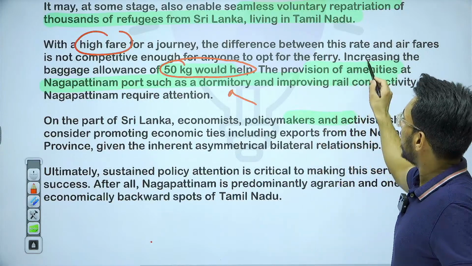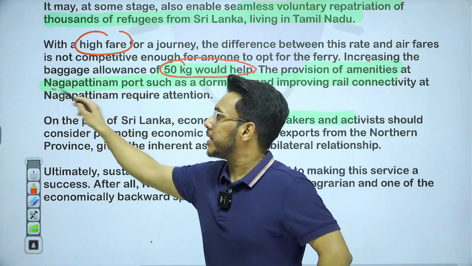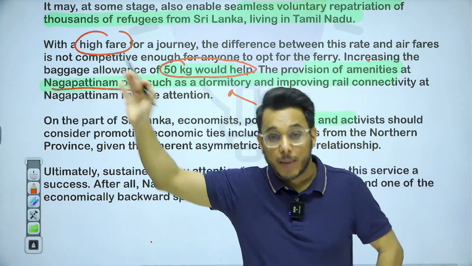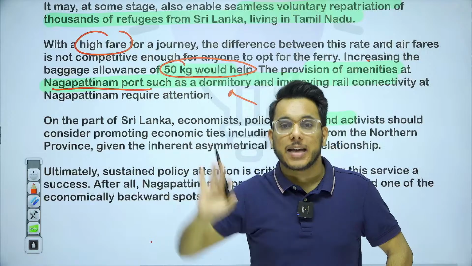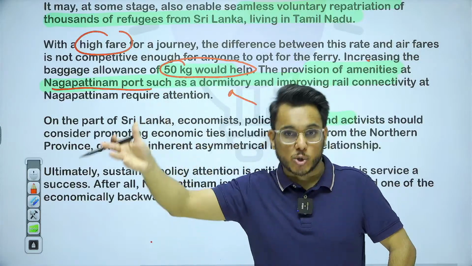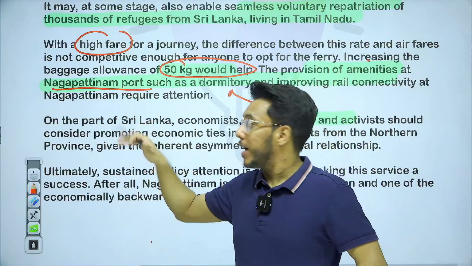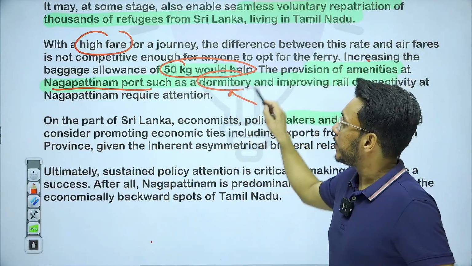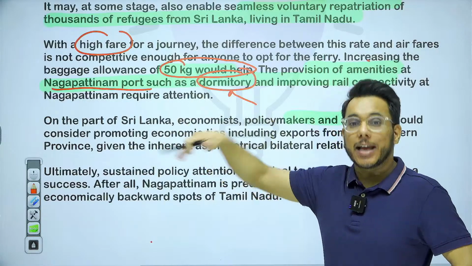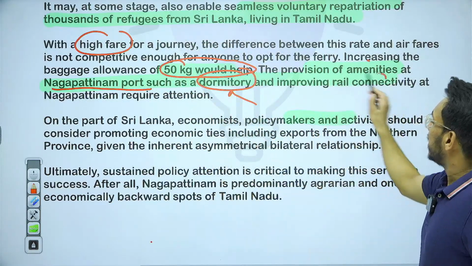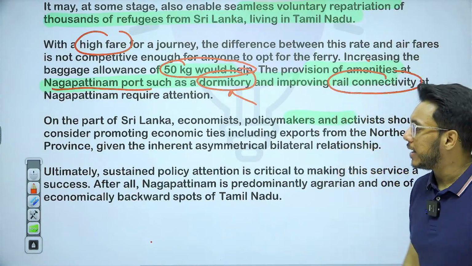Also, when we talk about Nagapattinam port, from where this ferry service is being operated, connectivity from Nagapattinam to other parts of Tamil Nadu, let's say Chennai, is to be focused on. Amenities at Nagapattinam port are to be developed, for example dormitories, so that people can stay overnight if they have to carry on the journey elsewhere. And rail connectivity, etc., should be taken up.